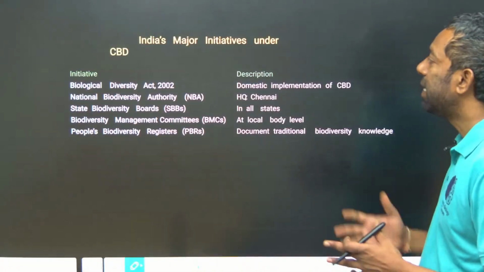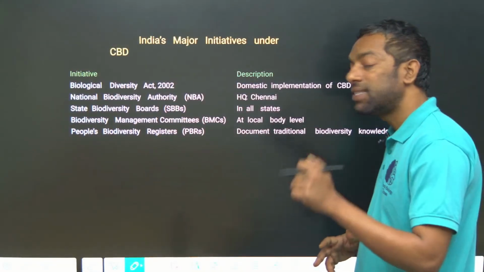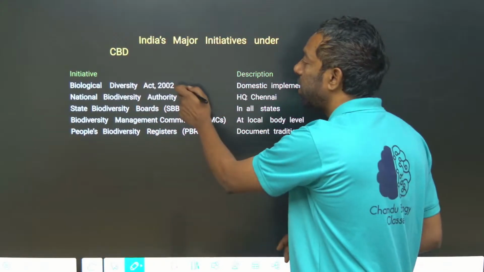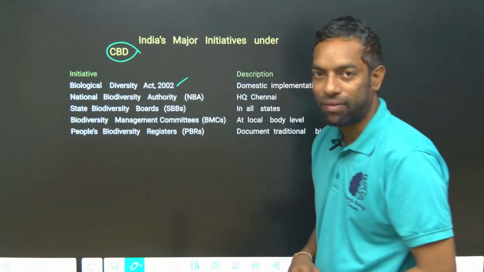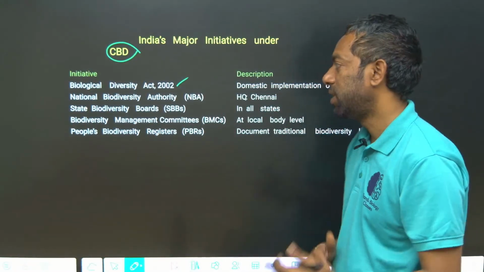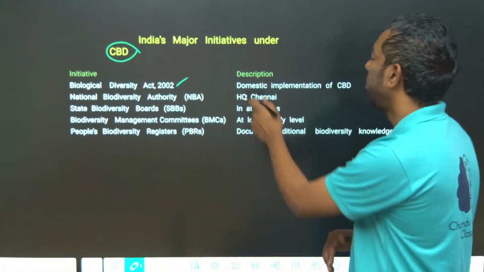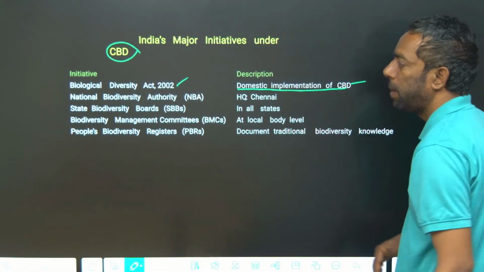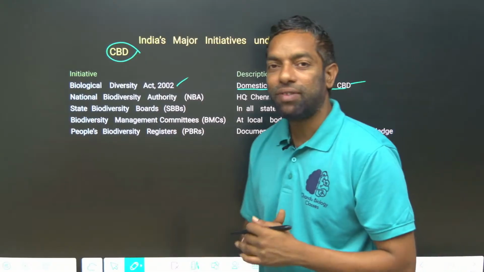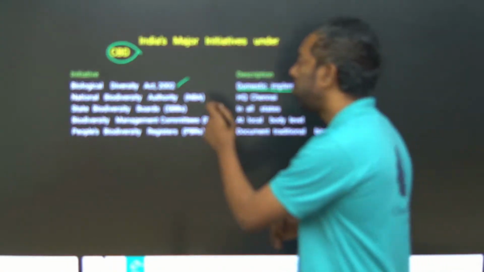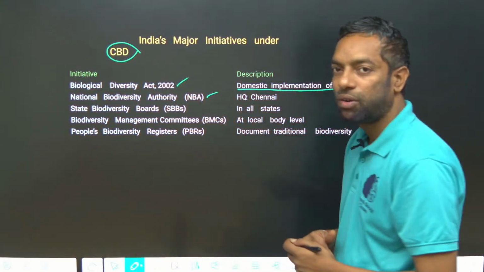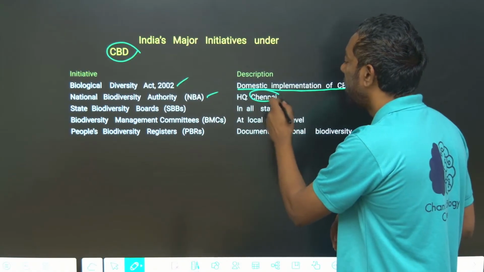Next, India's major initiatives under CBD. This is also important. The Biological Diversity Act is India's domestic implementation of the CBD. The Biological Diversity Act took place in 2002, and this is important. The National Biodiversity Authority was also established. They can ask you where the National Biodiversity Authority headquarters is. That is in Chennai.